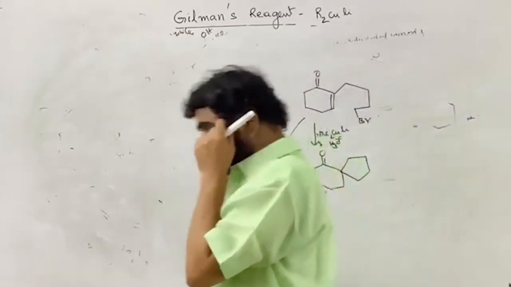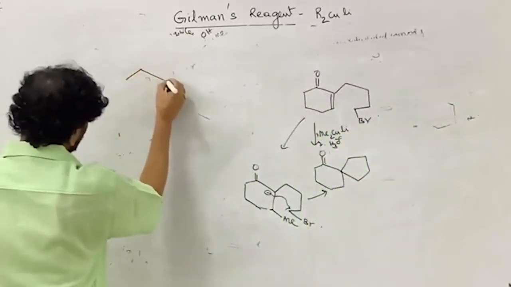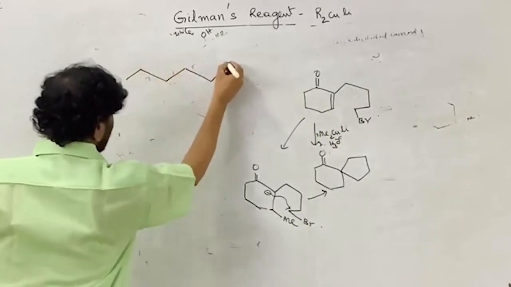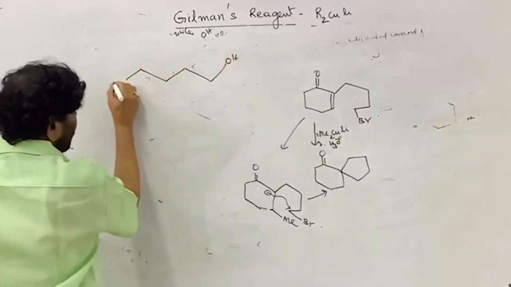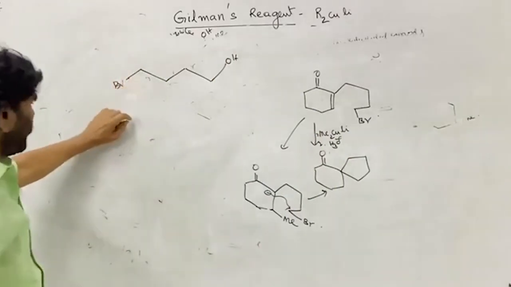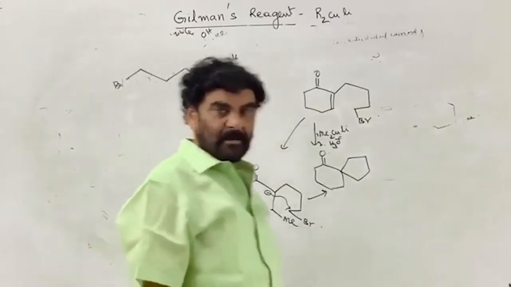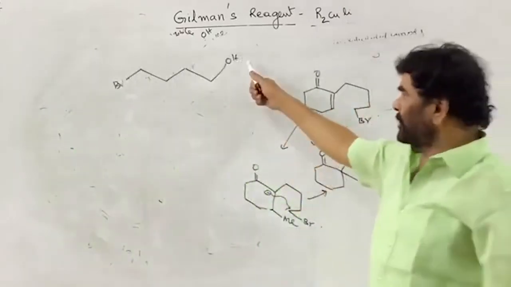Suppose the same thing you treat with the Grignard reagent. Suppose one more thing, 1, 2, 3, 4, 5, whatever it is, this is OH, this is Br. If you treat with the Grignard reagent, first the Grignard reagent reacts with this OH group, the active hydrogen.